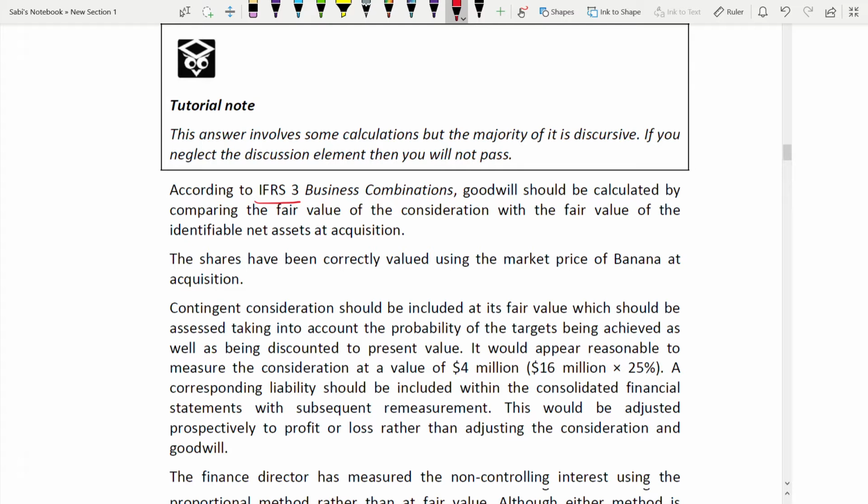Why this one? Because goodwill has been calculated incorrectly. So to correct the goodwill calculation, you have to use the appropriate standard. Which standard are you going to use? IFRS 3. According to IFRS 3, goodwill should be calculated by comparing the fair value of consideration with the fair value of the identifiable net assets at acquisition. How much net assets you have acquired versus how much consideration you have paid. You compare. That is the goodwill. That's how you calculate goodwill according to IFRS 3.